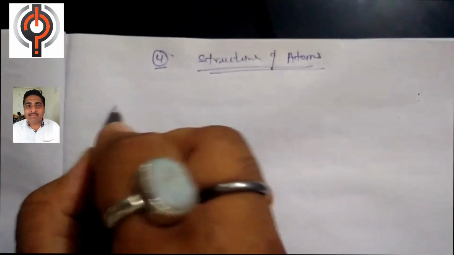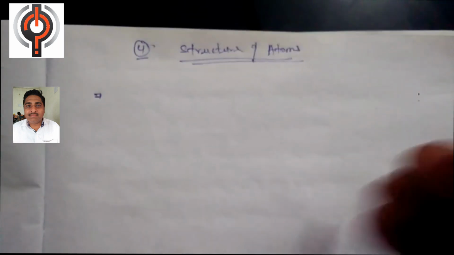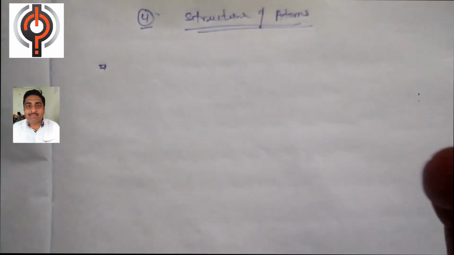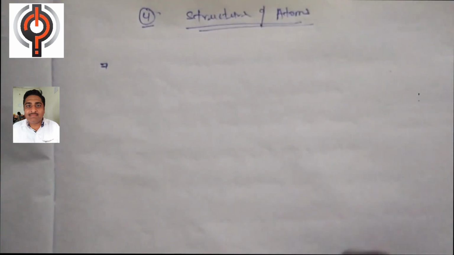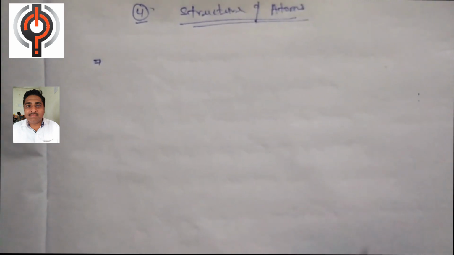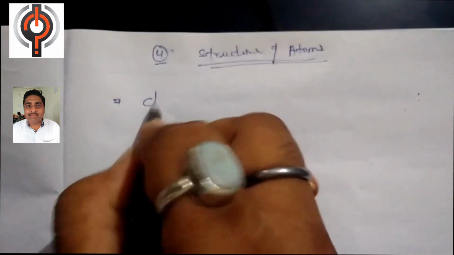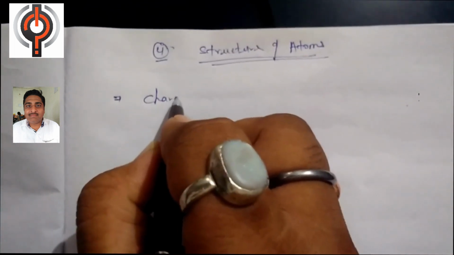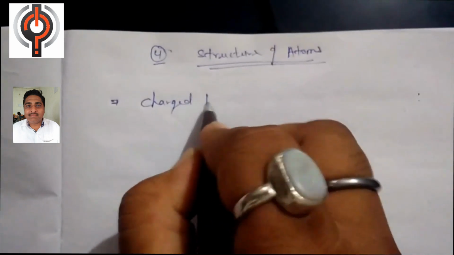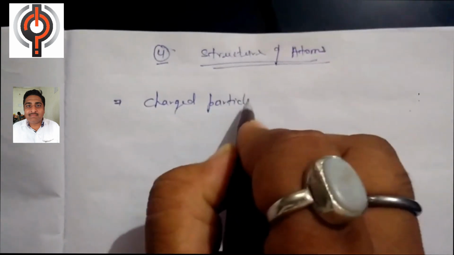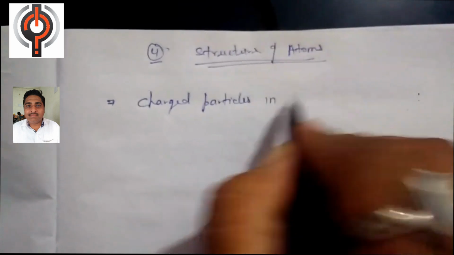Structure of atoms. In this chapter we will discuss the whole structure of the atom. How can we define the structure of an atom, and what are the models used to describe the structure of an atom? The first topic we will study in this chapter will be the charged particles in matter.